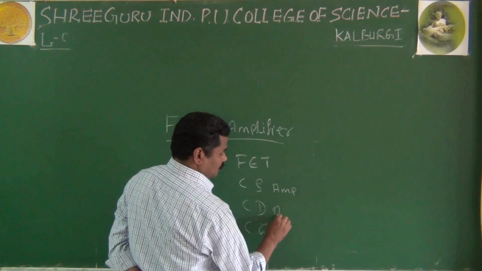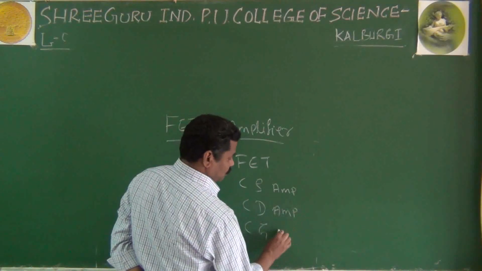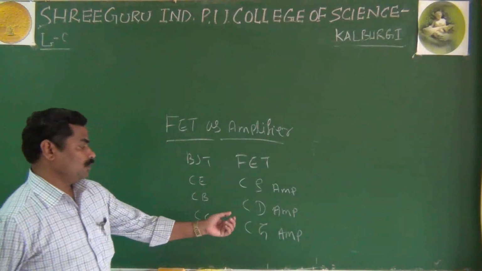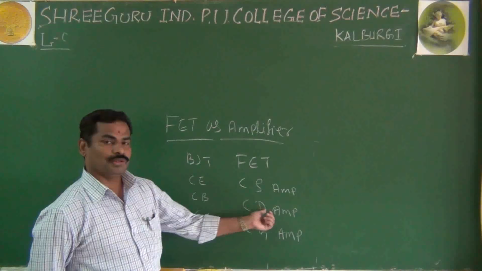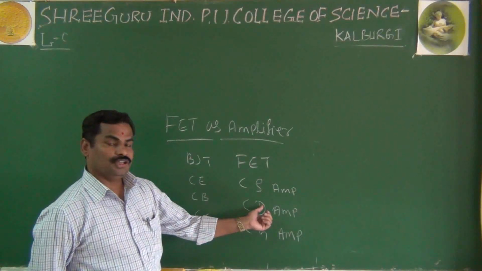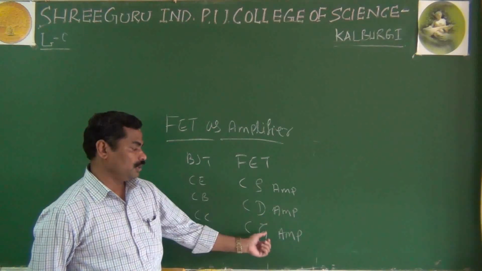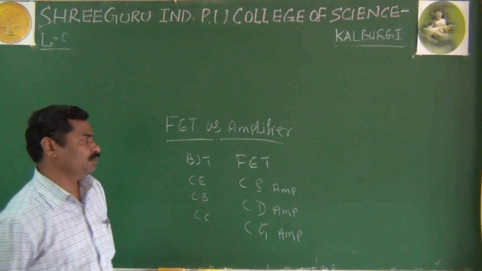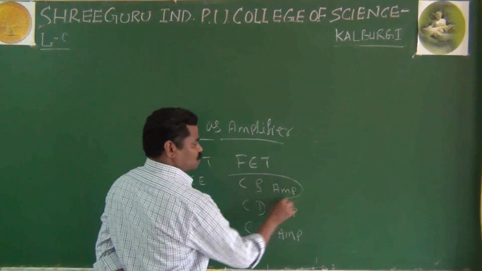And here the important thing is about the drain being common for the input as well as the output. Here the drain is common for input and output, and here the gate is common for the input as well as the output. And as per your syllabus, they are given only for the common source amplifier.